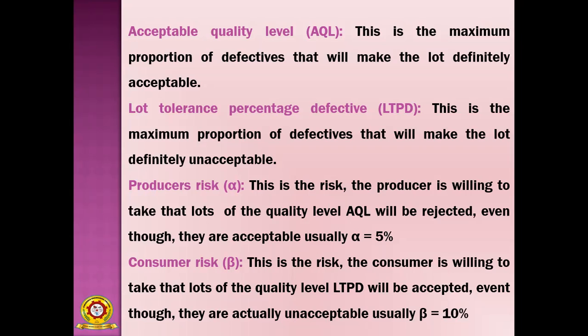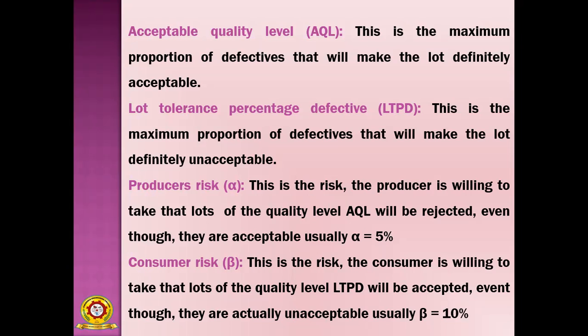So 10% is the maximum level. Suppose the percentage of defectives crosses that, then the consumer's opinion changes, because the percentage of defectives is very high. From the consumer's point of view, he always wants a product without any defects.